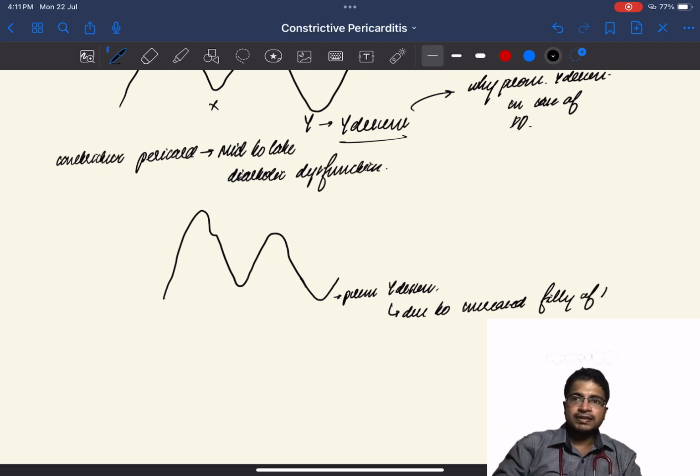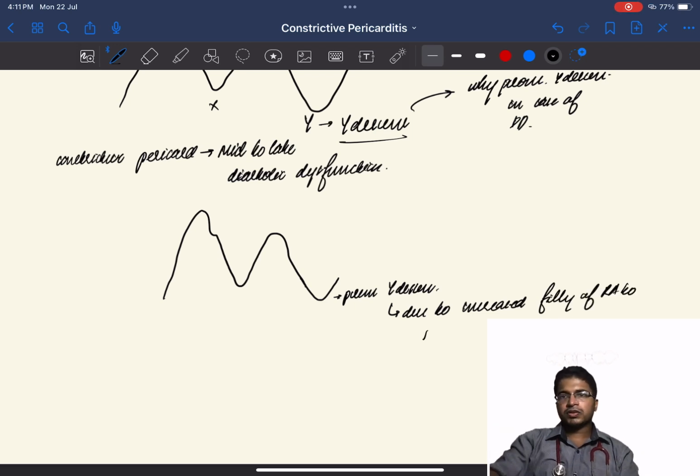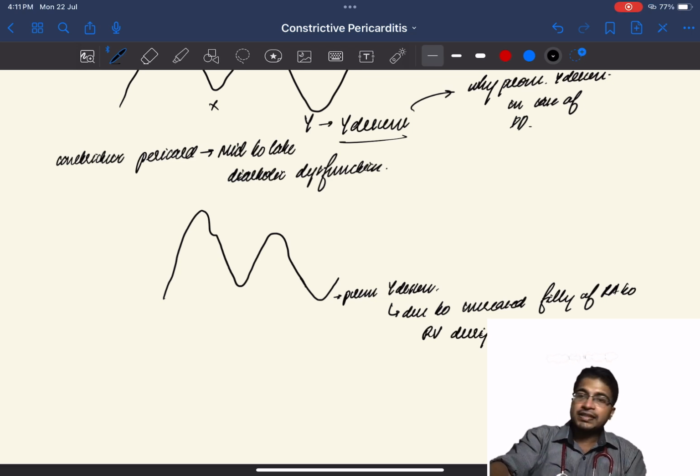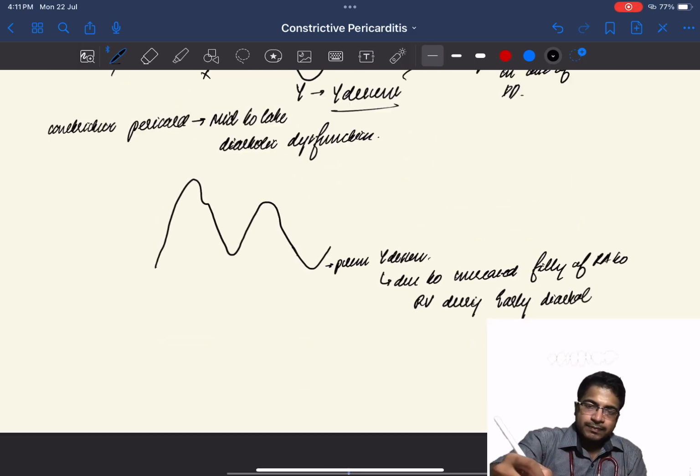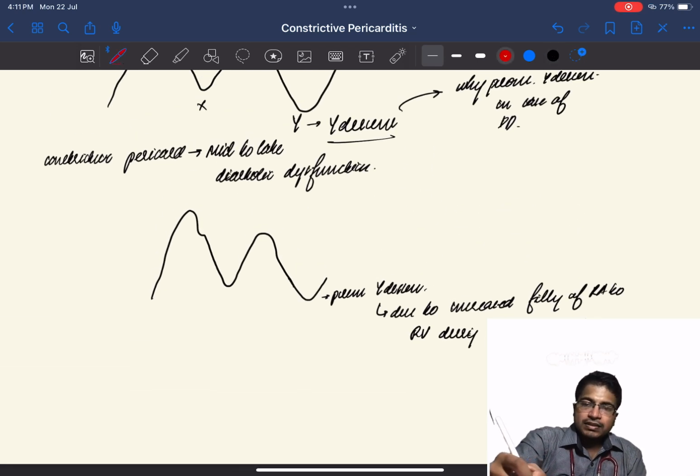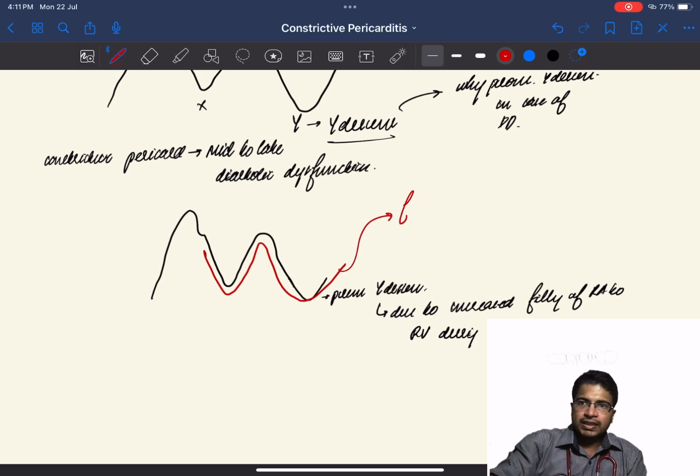So so far we have discussed the clinical definition, etiology, pathophysiology, and JVP finding in case of constrictive pericarditis. We will also have to look at something called Friedrich sign. So what is Friedrich sign? Friedrich sign is nothing but the W-shaped JVP in case of constrictive pericarditis.